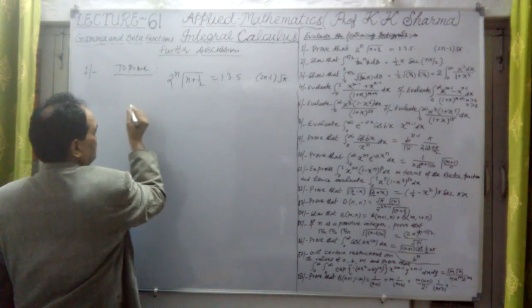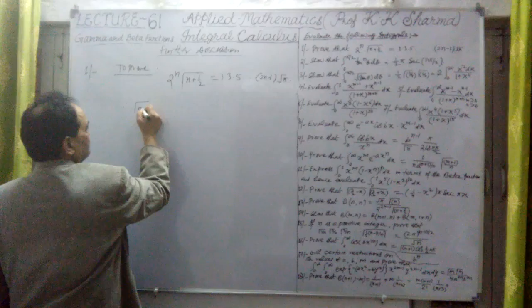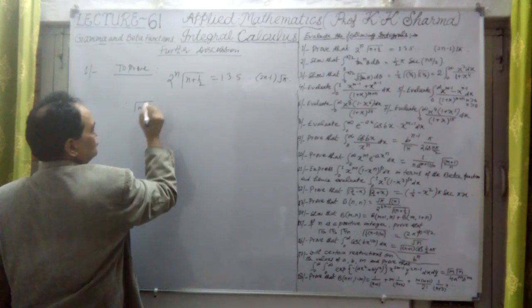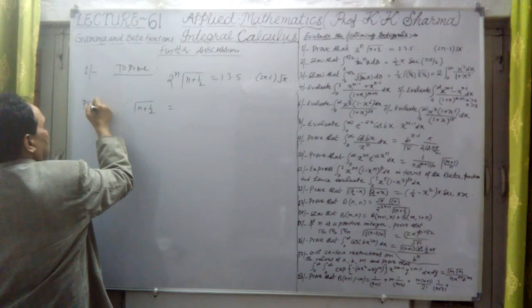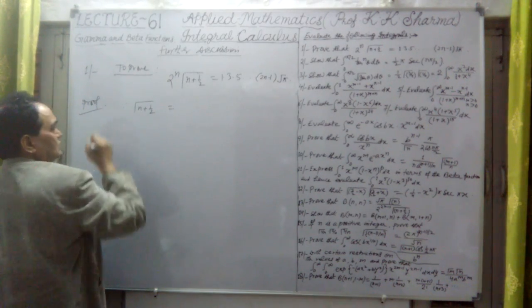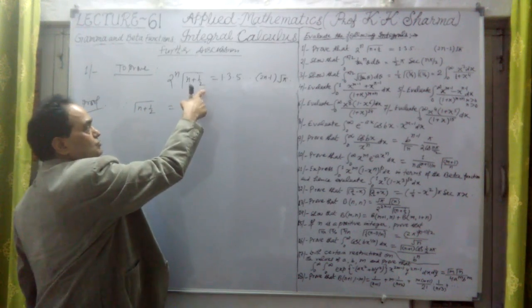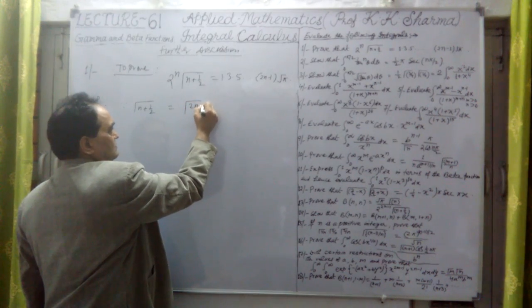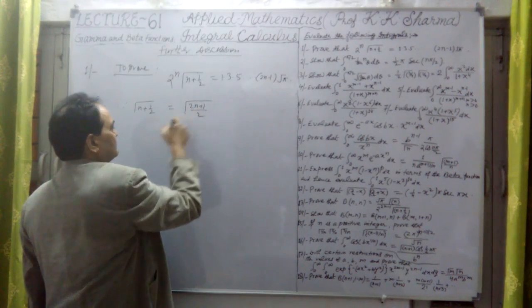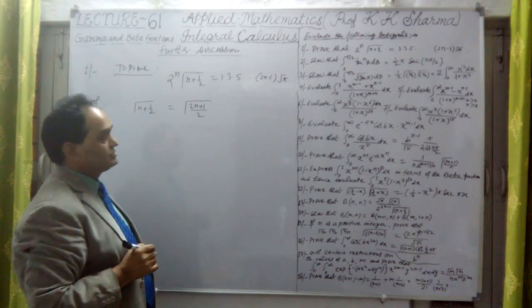Now we know that, let me take this topic here. Since gamma n plus 1/2, let me prove it here. This is the proof. I'm solving this. I'm writing gamma n plus 1/2 in this way, which is twice n plus 1 upon 2 after taking the LCM here. So this is twice n plus 1.